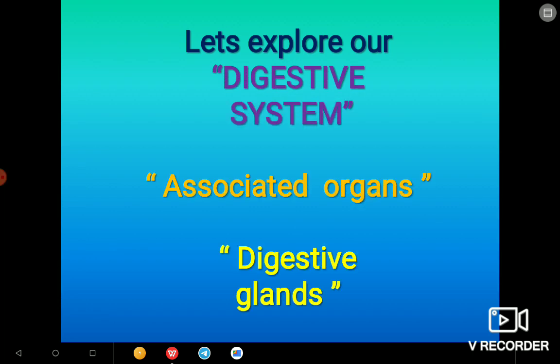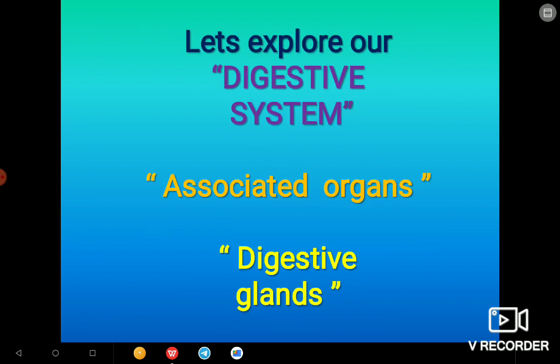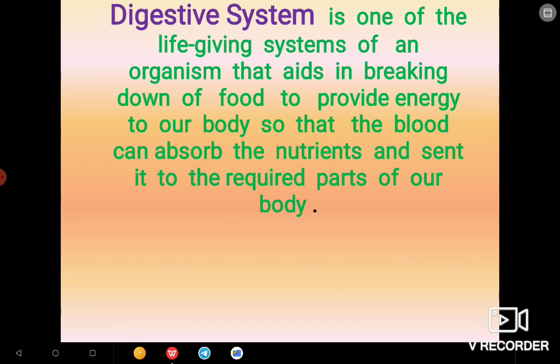Next it is saying that let us explore the digestive system, the associated organs, and the digestive glands. So digestive system, associated organs, and the digestive glands. Okay, let's check it out. What's there for us? Okay, so first we have the digestive system. Okay, so what is digestive system?